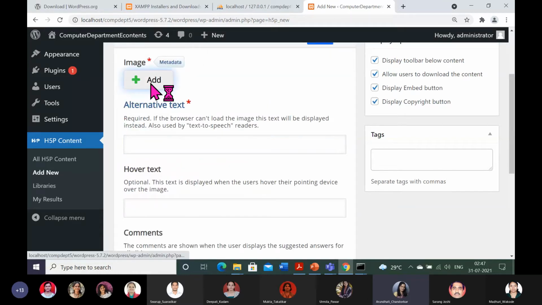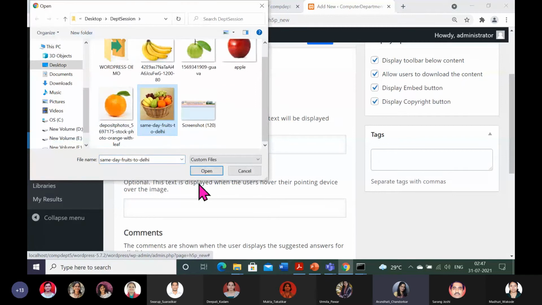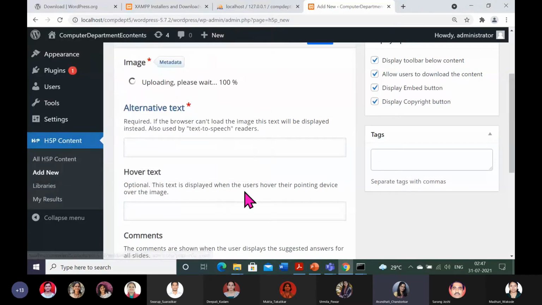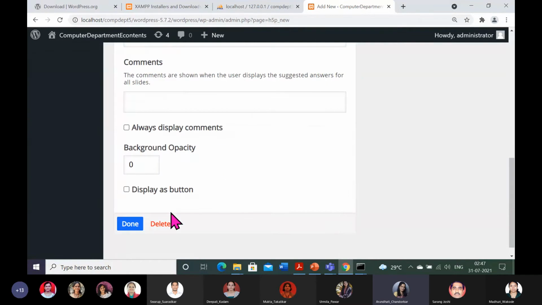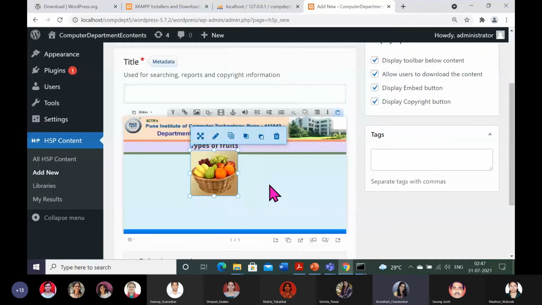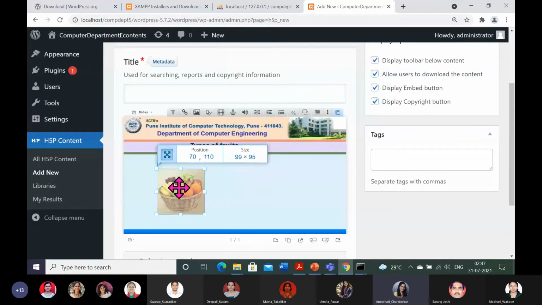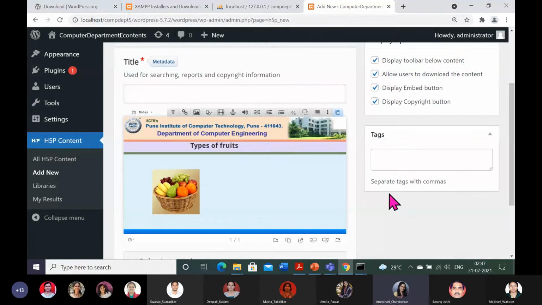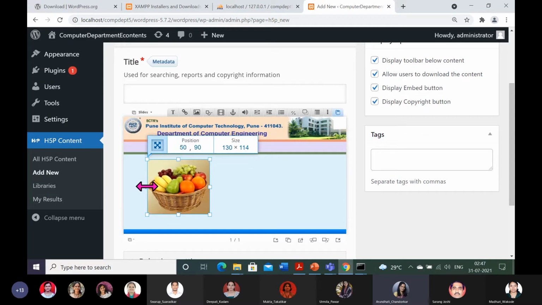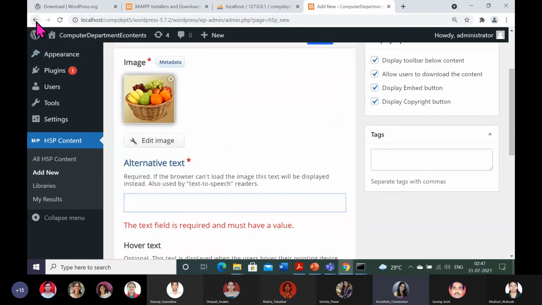Now I will show you the image component. I will choose one image from my desktop and add it. Done. So it is there: types of fruits. Suppose I am teaching my students different types of fruits. So the image component I have explored and demonstrated.